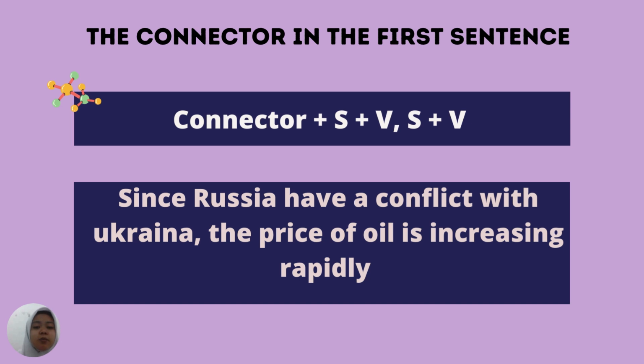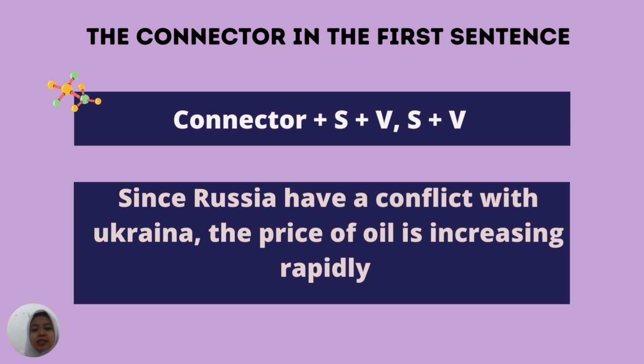In the second topic, we talked about coordinate connectors. In coordinate connectors, we have 4 connectors: for, and, nor, but, or, yet, so.